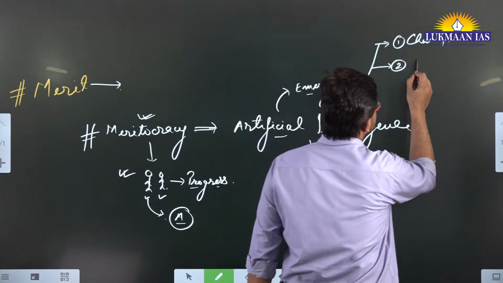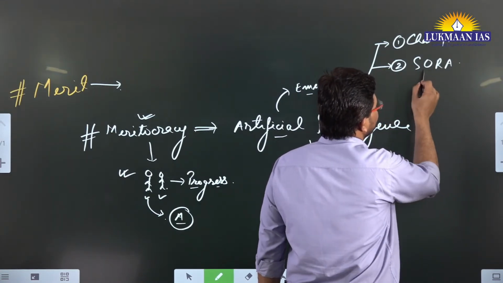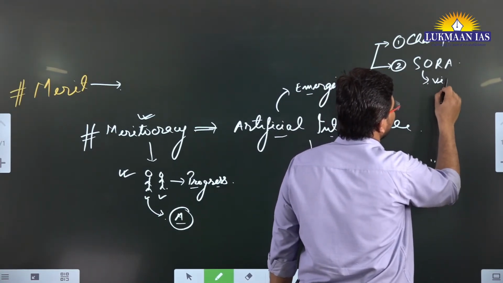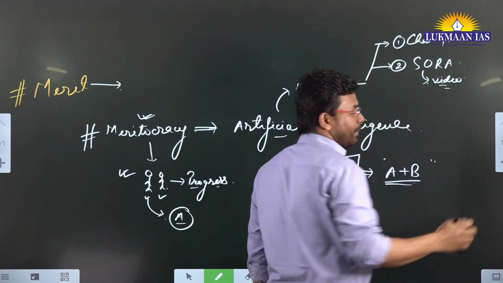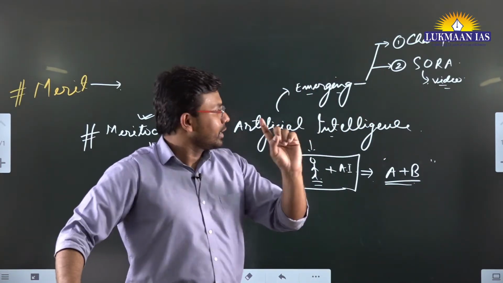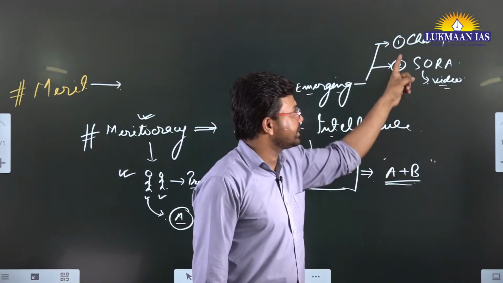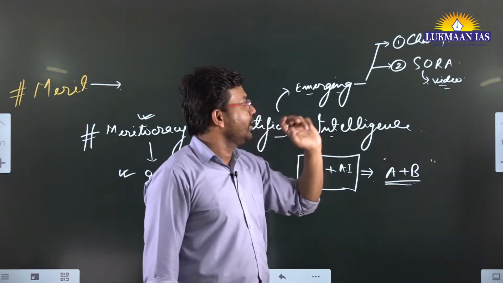Then apart from this, another thing came, which is, I think, Sora, right? Using Sora, you can create videos by just writing a sentence, by giving a text prompt. You just need to give a text prompt and it is going to create videos for you. So this is an artificial intelligence system, right?